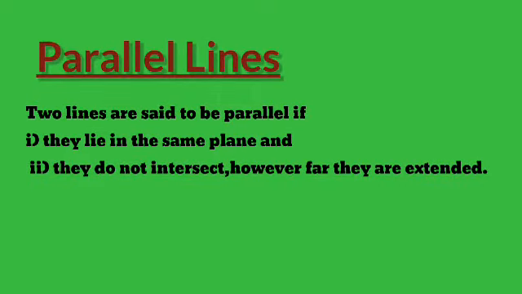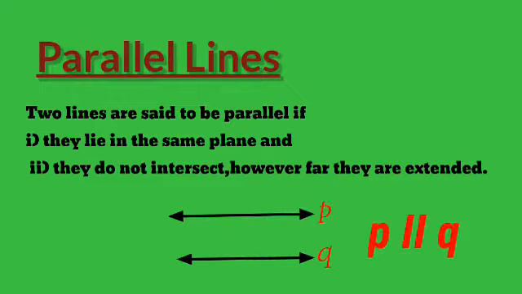In other words, you can say two lines are said to be parallel if they lie in the same plane and they do not intersect, however far they are extended. Means if you extend these two lines in both the directions, they will never meet. So, these type of lines are known as parallel lines. Look at these lines. Line P and line Q will be parallel to each other. So, these two lines will be known as parallel lines. And the symbol of parallel lines is two straight lines.